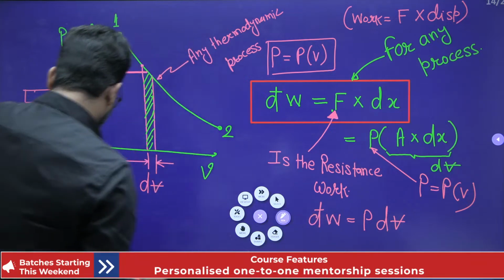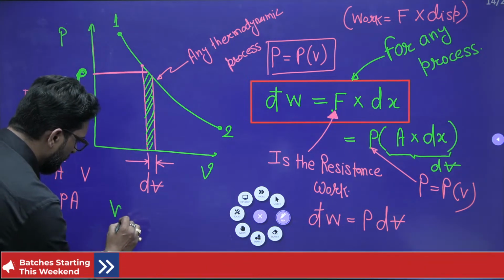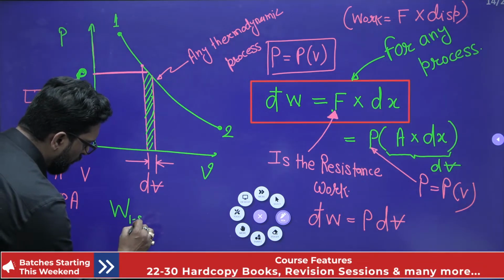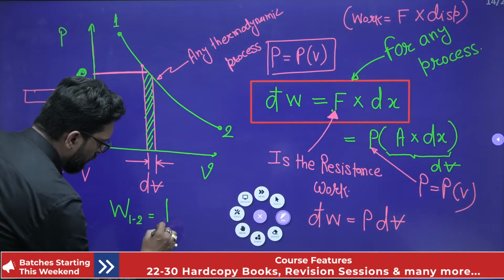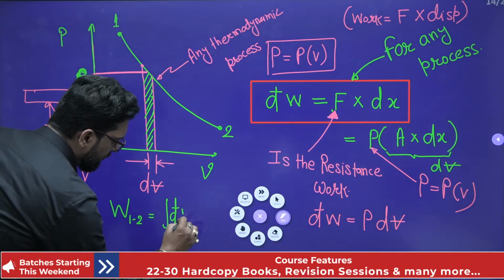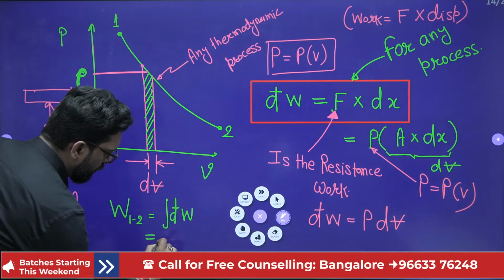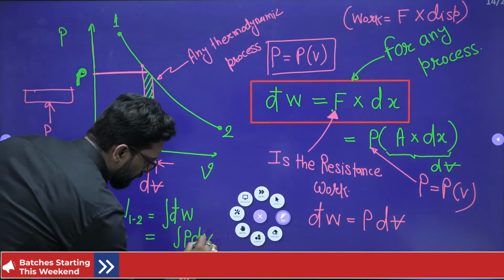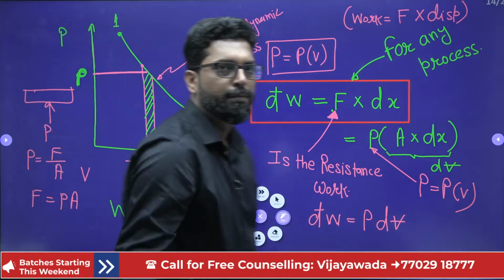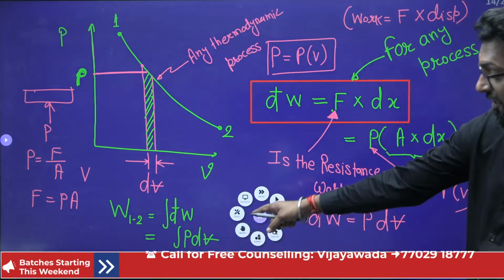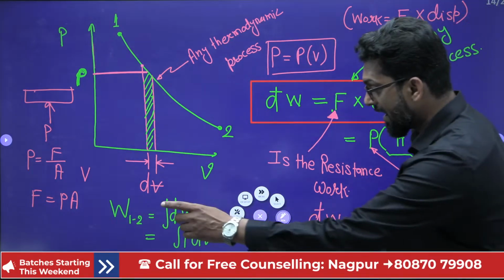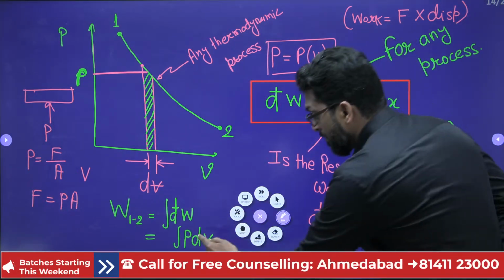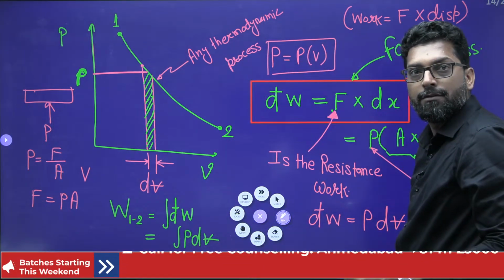So if you integrate this, work 1 to 2 is equal to integration dW is equal to integration P into dV. During the expansion, this is expansion. See beta, always keep in mind, P is always absolute.